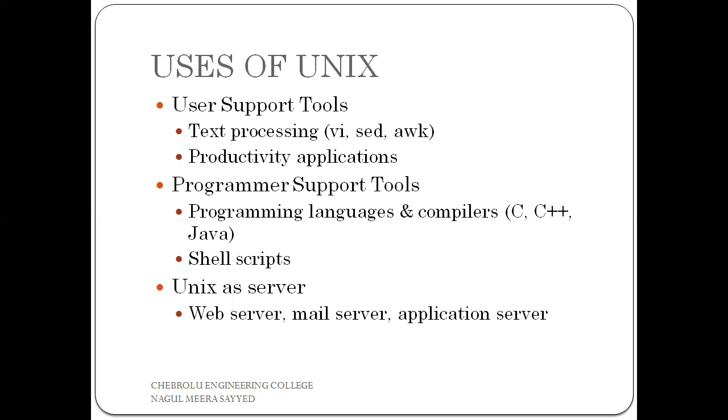If you take Microsoft Windows, there are special Windows servers, that is Microsoft Windows Server 2003, Microsoft Windows Server 2007, and also Microsoft Windows Server 2008, like that. The normal operating systems are Microsoft Windows 98, Microsoft Windows 2000, Microsoft Windows XP. So there are two different types of operating system for the server side and the normal desktop system. But our Unix operating system is used as both. It is used as a server and also as a normal desktop. That is the advantage. So there are different uses that we just discussed.